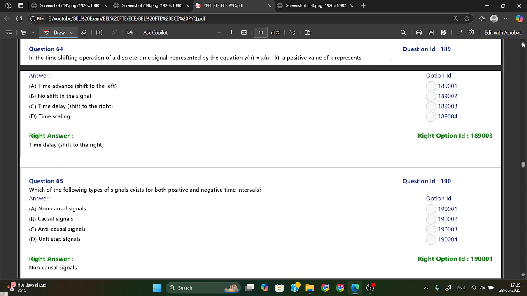In the time shifting operation of a discrete-time signal represented by the equation y(n) = x(n - k), a positive value of k is representing what? K is representing time delay, and it will shift the signal to the right side. Okay, time delay shifts to the right side.